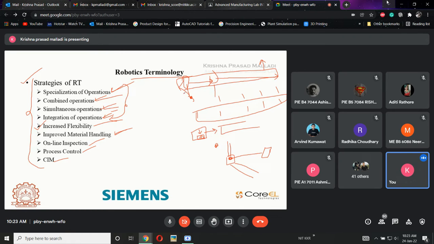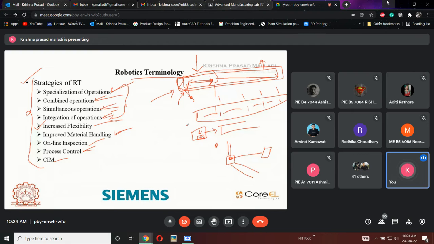Next, material handling. If I use this type of robot, material traveling time and material handling between stations can also be reduced. Process control. If I want to develop this type of operation, I should have complete knowledge of it. How do I need to control the process? How much time should the part spend here, how much time here? What will be the material processing time? How will the material handling work? How does the robot pick the part, how exactly does it give it to the station once it is done, and because of the picking, will there be any